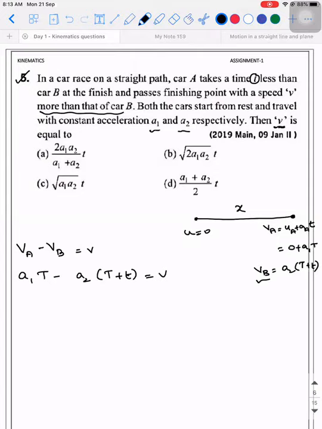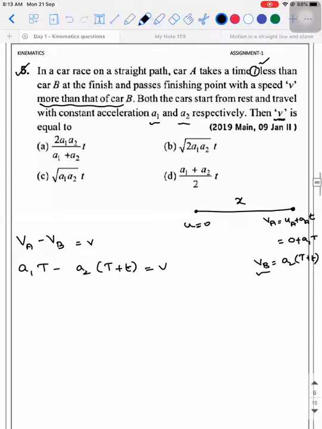So observe, the small t can be in terms of what all parameters? A1, A2, and V, because these are the three physical quantities that are given in the question. That's how the options are also. What is it that we introduced? We introduced capital T. So our work is to eliminate it. If you have to eliminate that, we need one more expression. Where do we get it from?